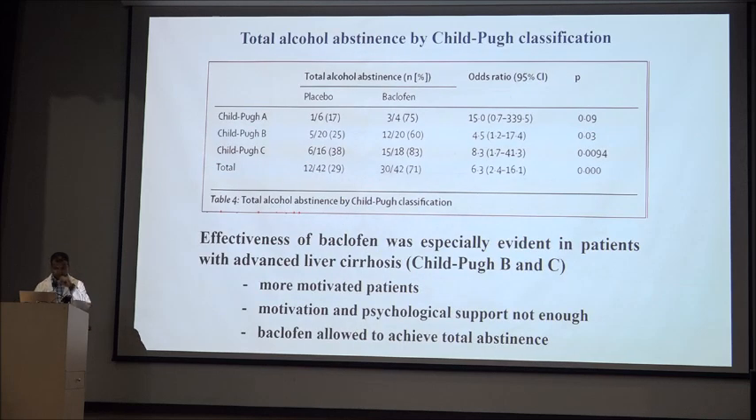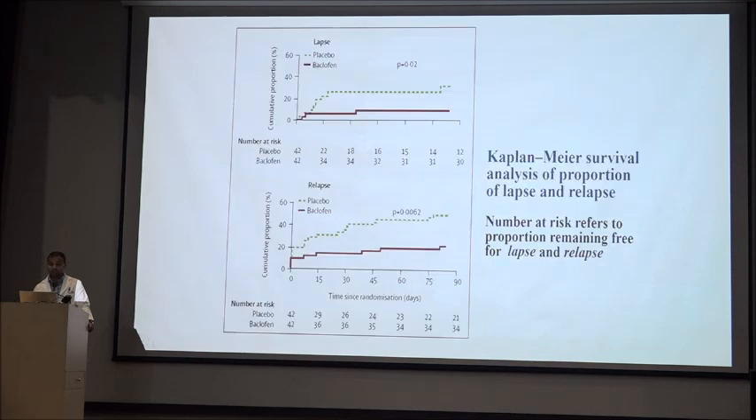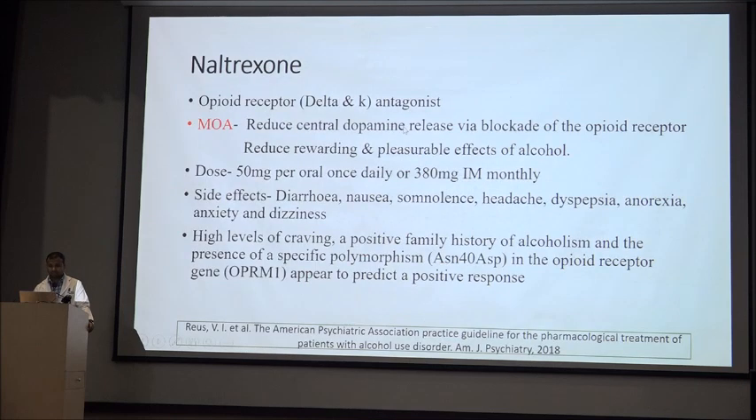In this study, the effectiveness of baclofen was specifically more evident in patients with advanced liver cirrhosis, Child B and Child C. This Kaplan-Meier figure shows that those patients who are on treatment have fewer lapses and relapses in comparison to those who are not on any treatment, with a significant p-value.